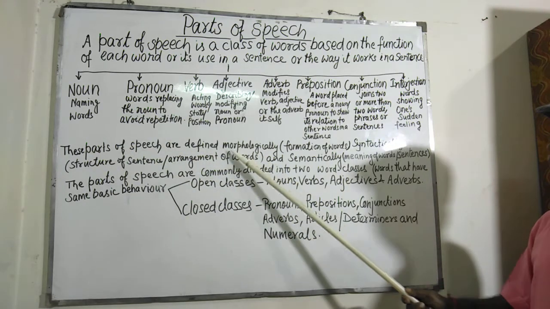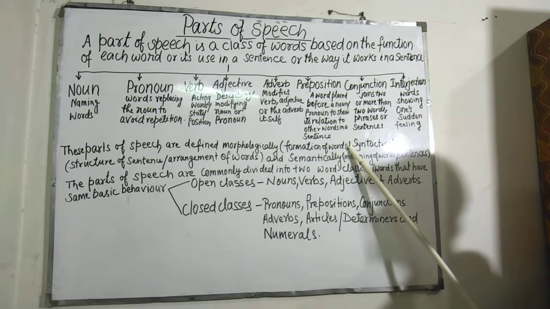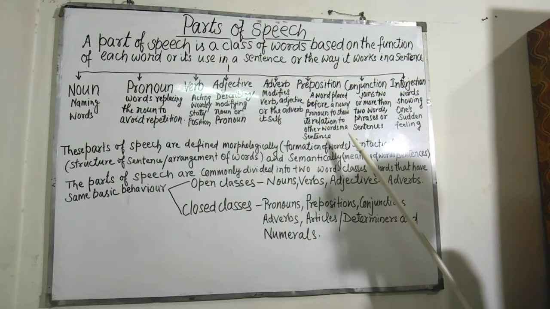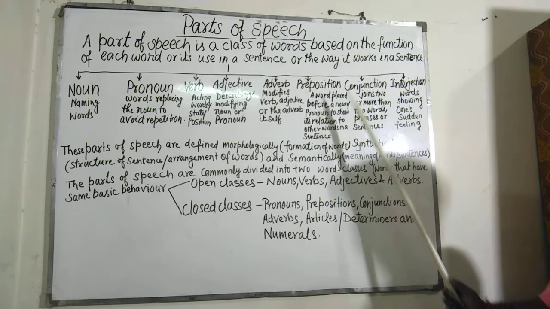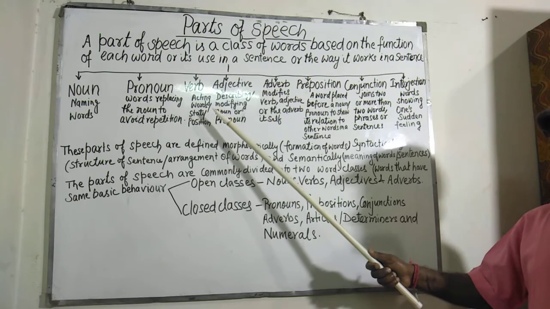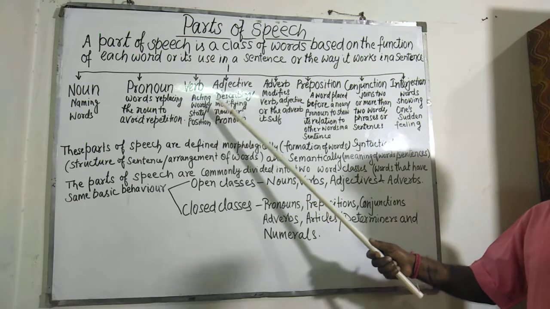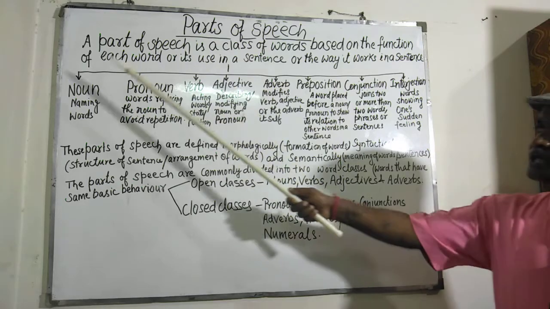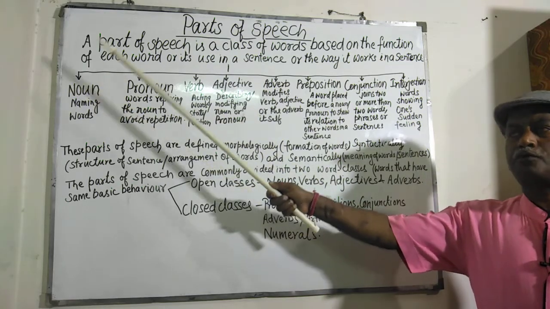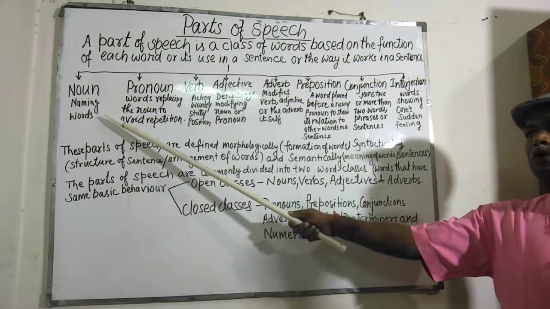morphologically. Morphologically means according to the formation of words, how the words are being formed. Suppose verbs: verbs can be formed by adding ed, d, t, or changing the vowels, etc. How the nouns are formed from one type of common noun to abstract noun.